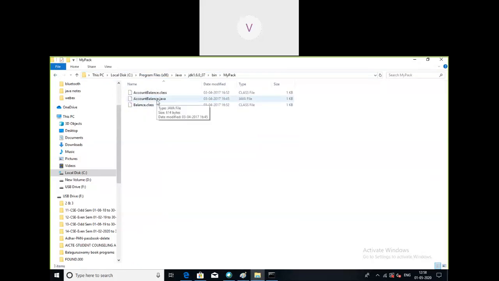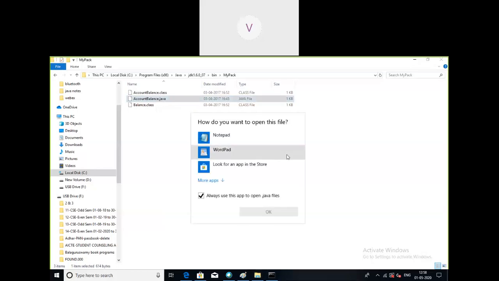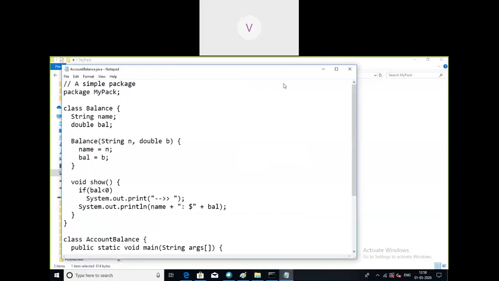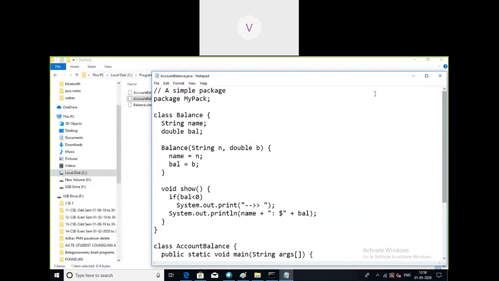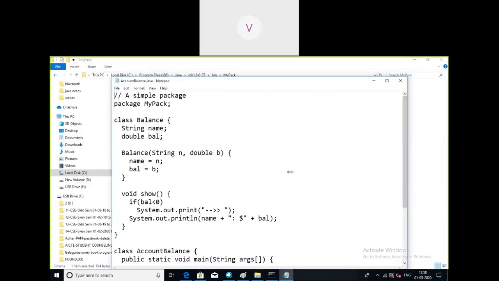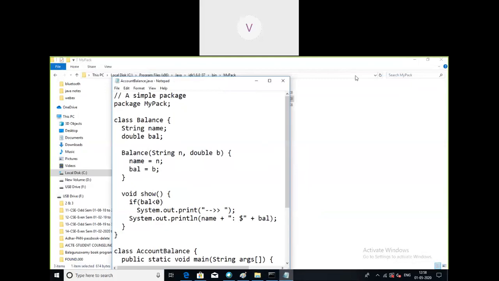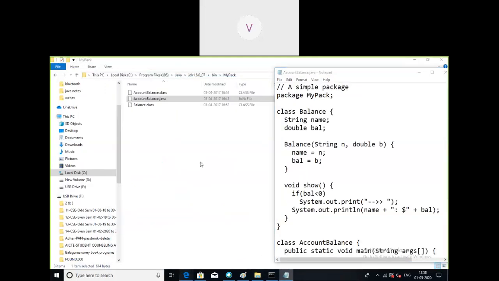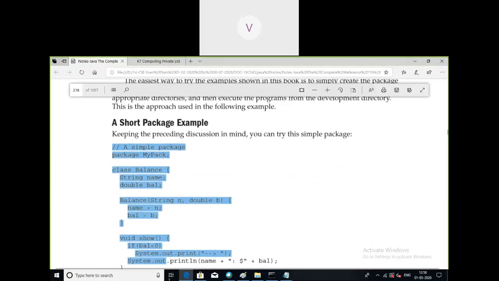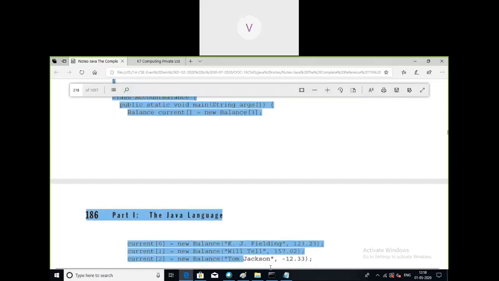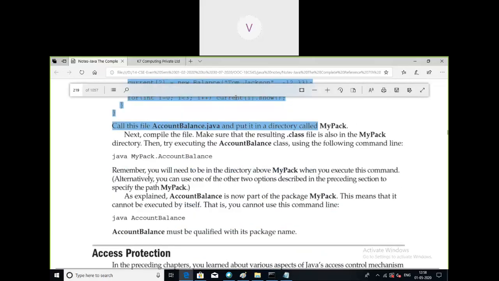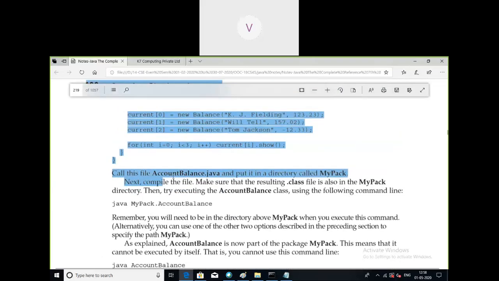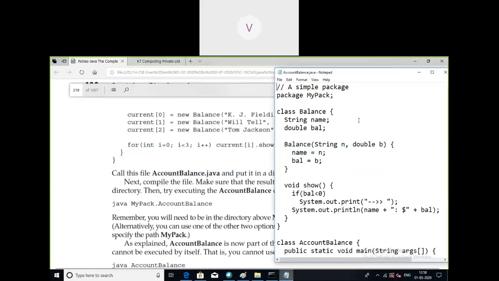This is the short package example, AccountBalance.java, right? This is the source file. I have kept it open parallelly for the explanation. This is the simple source file that is there in the textbook. It's the same program I have taken, copied in the file, and opened. Right? This is the source file.